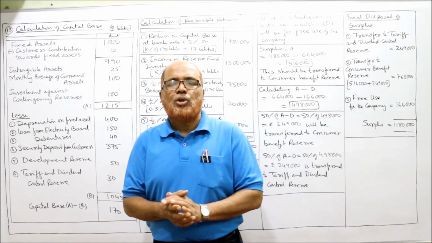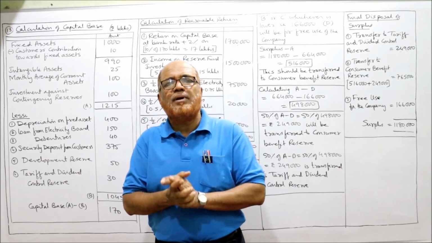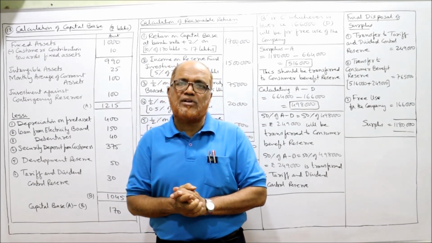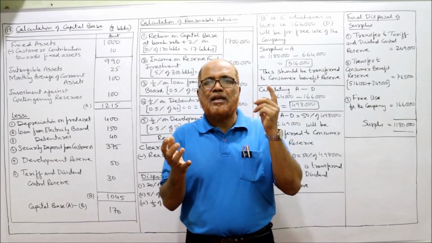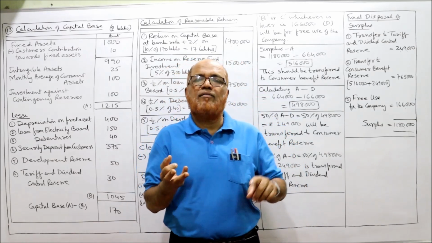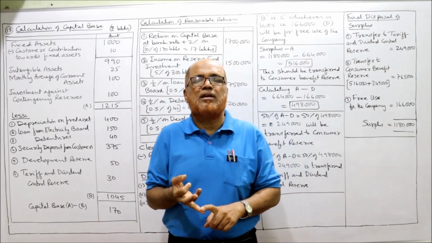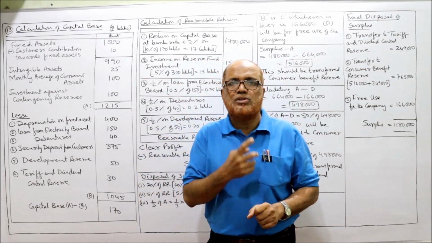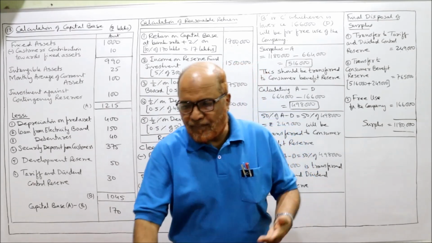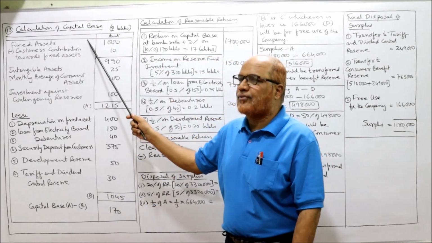That's all. The problem is exactly similar to what we have done in the previous problems. No new point is there. First, we need to calculate capital base. Second, we need to calculate a reasonable return. Third, surplus. And fourthly, disposal of surplus. So first of all, we calculate capital base.